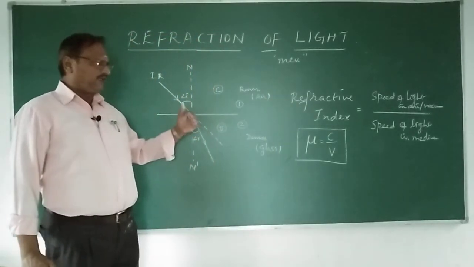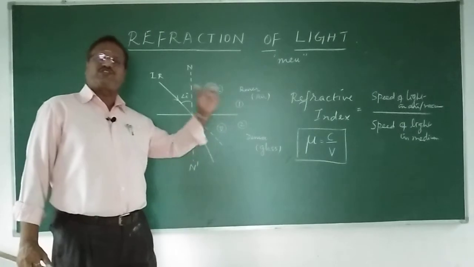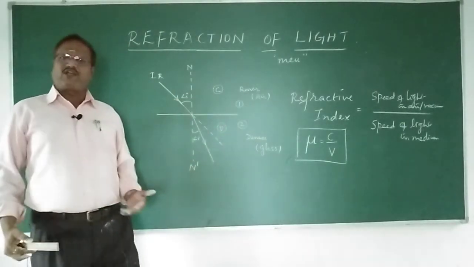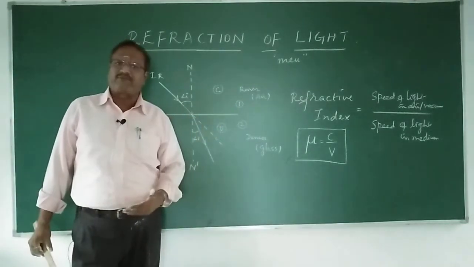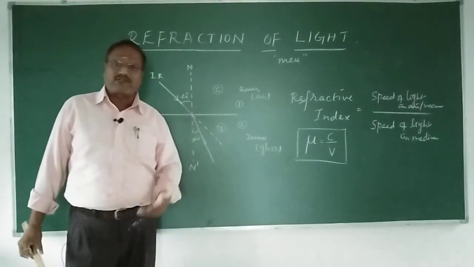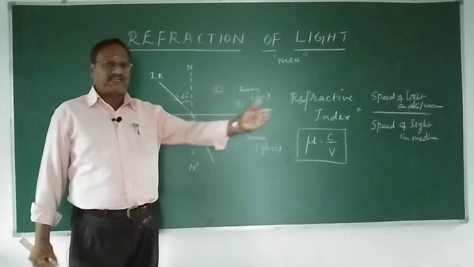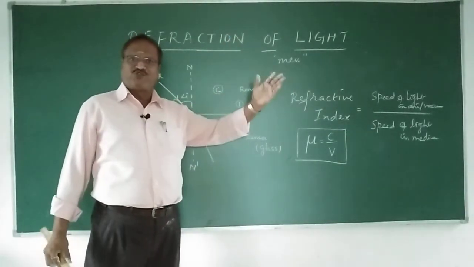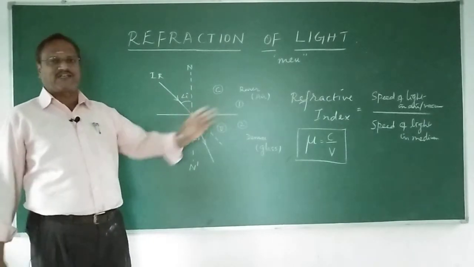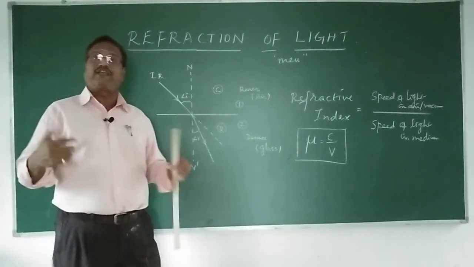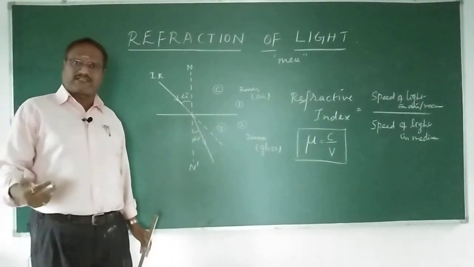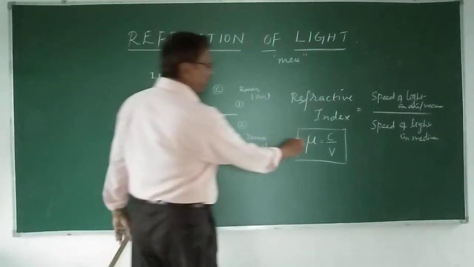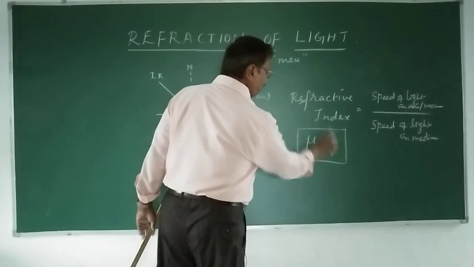Is it easy to calculate the velocity of light in a particular medium? Ordinary speed is distance upon time. I can run 100 meter and check the time, but these velocities are very high, so we cannot directly calculate like that. We need an alternate, experimental method, which we will see in the next video. Let me continue with this: mu is equal to c upon v.